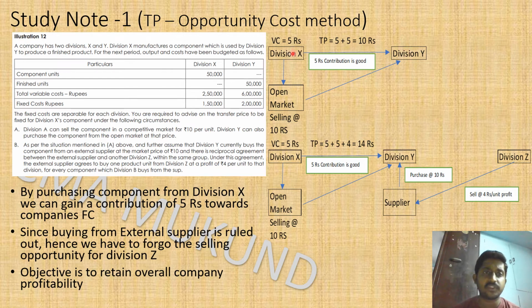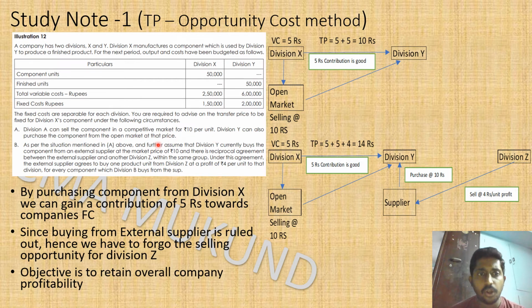Though they are part of the same group company, they have to pay each other. Okay, so let me go to the first circumstance, which is division A can sell the component in the, okay, so they have wrongly said division A, it is division X. So division X can sell the component in the competitive market for rupees 10 per unit.